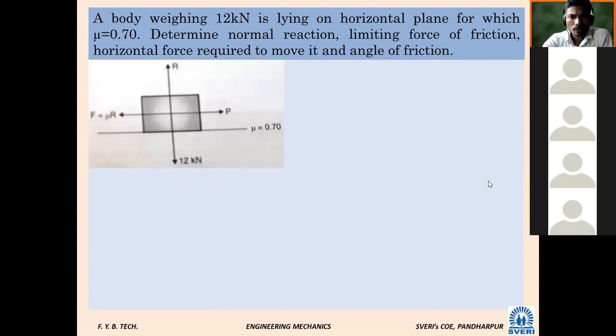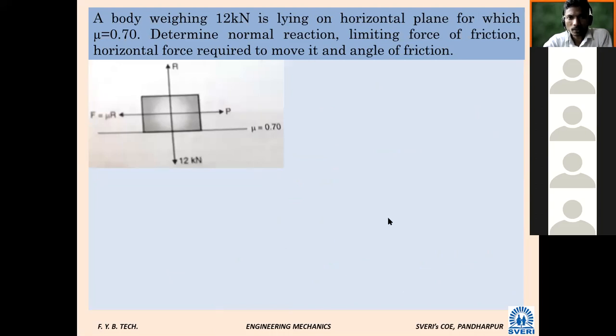Figure is a little blur, I will say. Again, who will read for me loudly? Roll number 43 will read now. Loudly. A body weighing 12 kilonewton is lying on a horizontal plane for which mu is equal to 0.70. Determine normal reaction, limiting force of friction, horizontal force required to move it, and angle of friction.